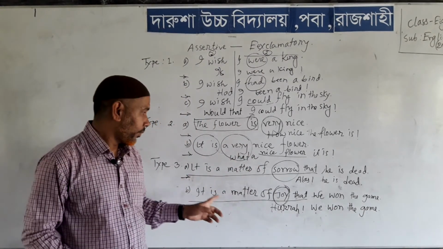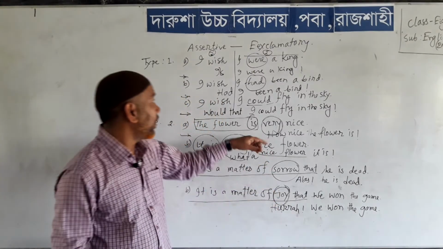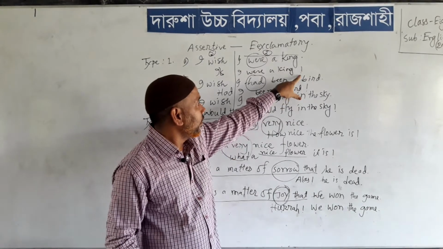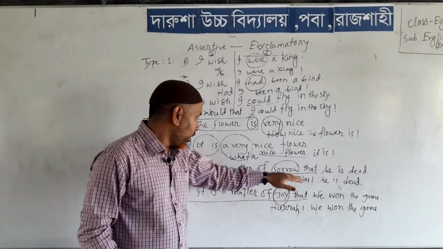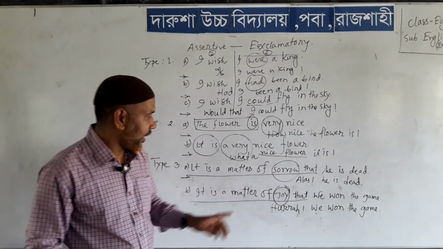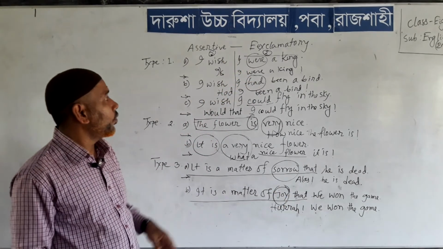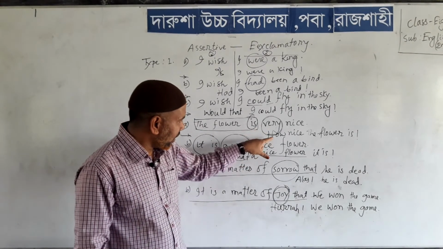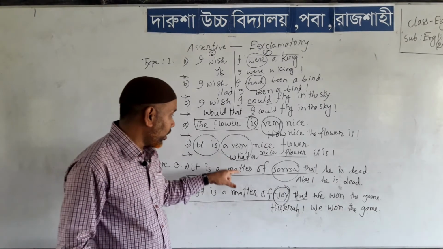Here you see, we use the sign of exclamation after the interjection, but above, in the other sentences, you got the sign of exclamation at the end of the sentence. Remember, for these words or phrases you use alas, and in that case, very changed into how, and a very changed into what a.